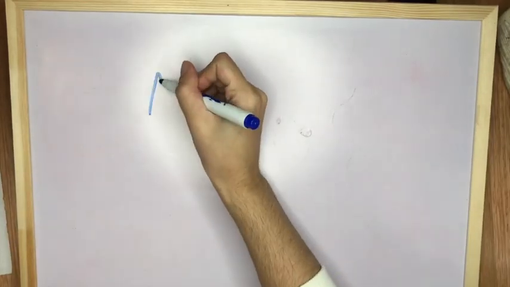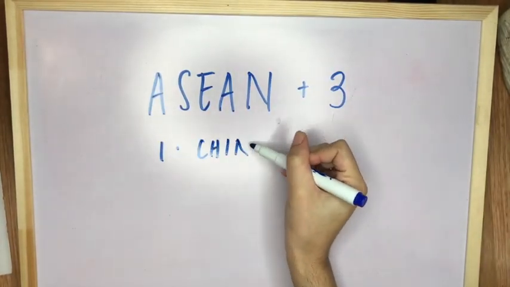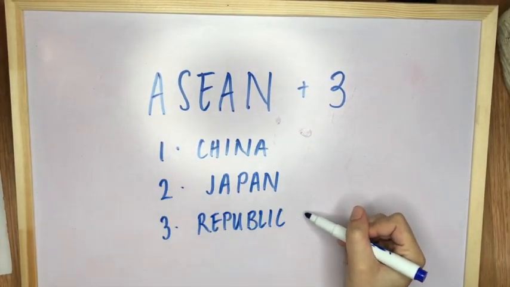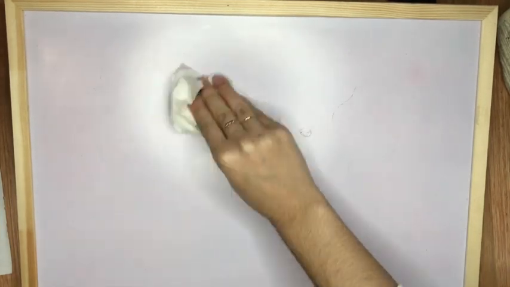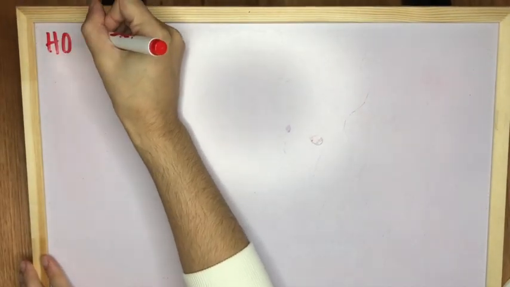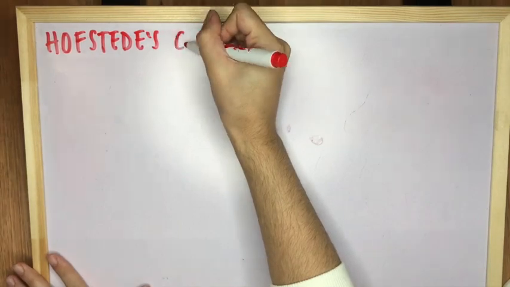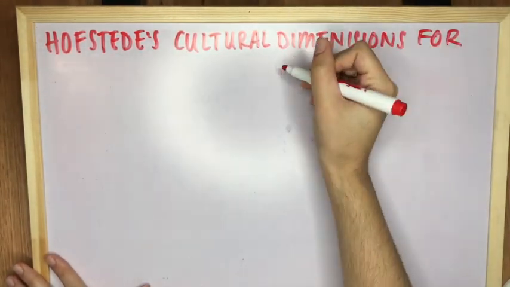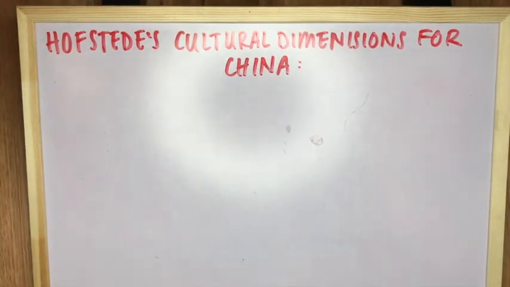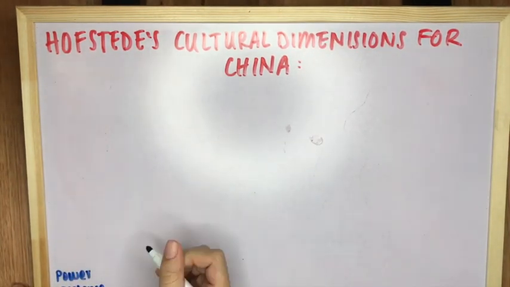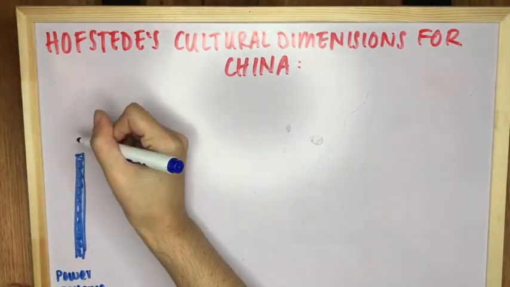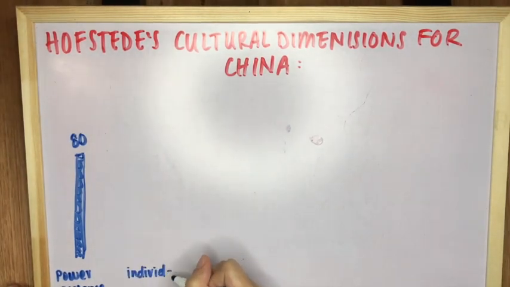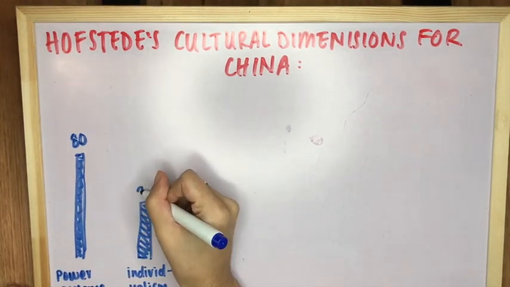China is also part of the ASEAN Plus 3, which is the association of Southeast Asian nations, plus the Big Three, China, Japan, and South Korea. China's score for power distance demonstrates that they're quite a classless country that don't prioritise equity as much as others. China's lowest score is for individualism, meaning that they prefer to just follow the crowd than stand out. China is a masculine society, which means that they're success-oriented and driven. Many will make the decision to sacrifice family and leisure in order to prioritise work.